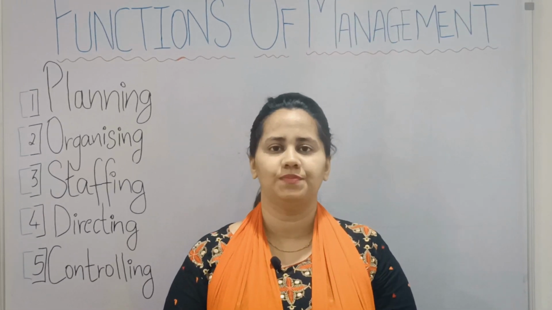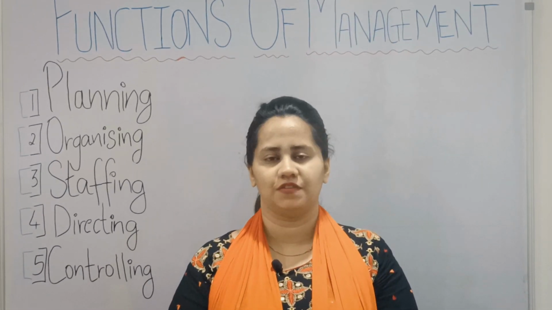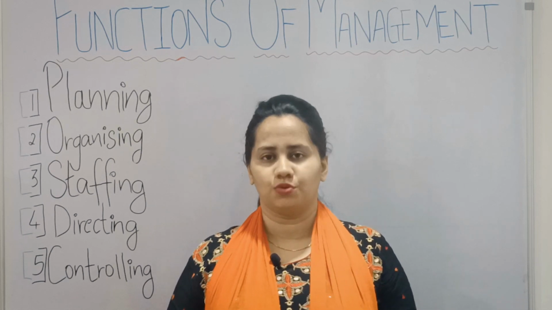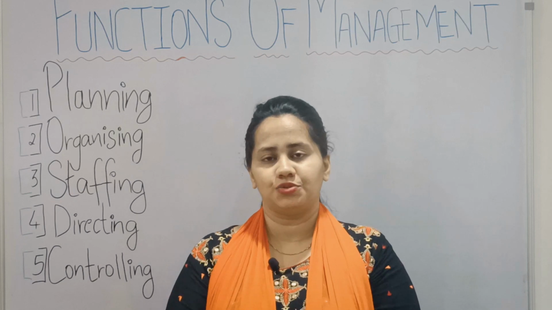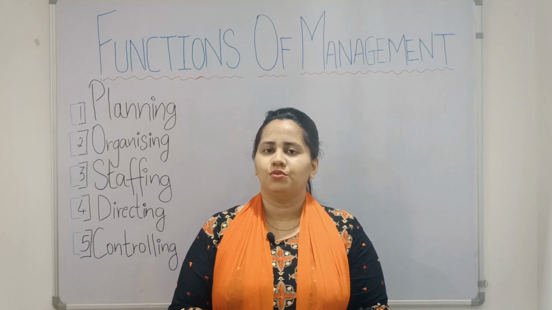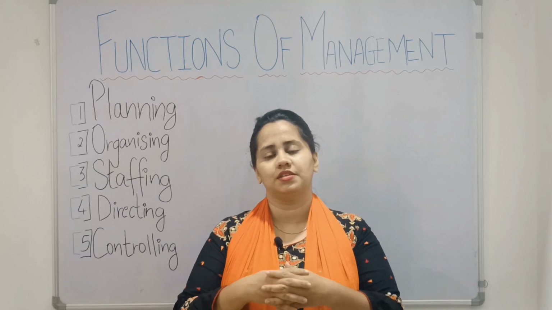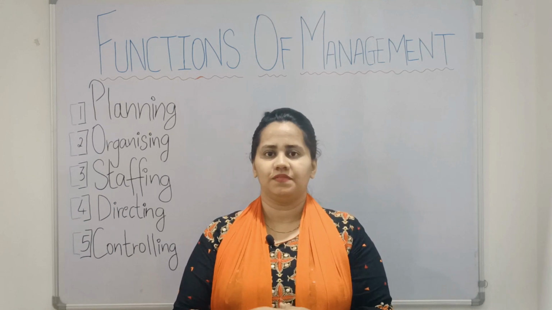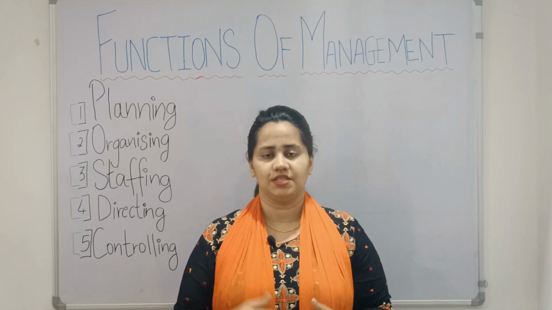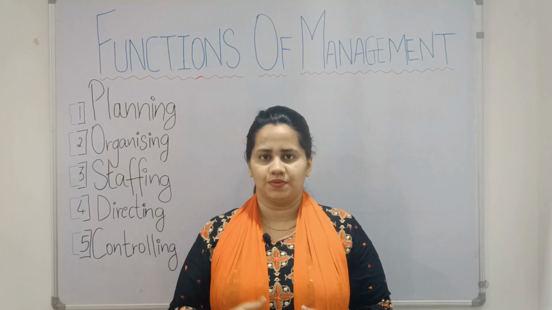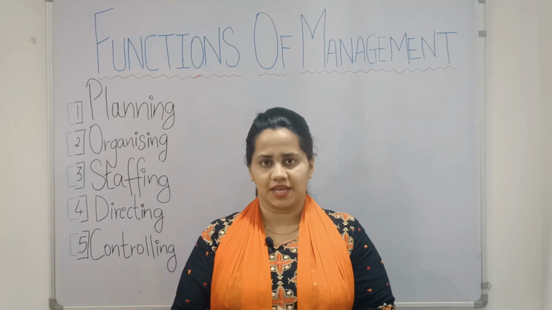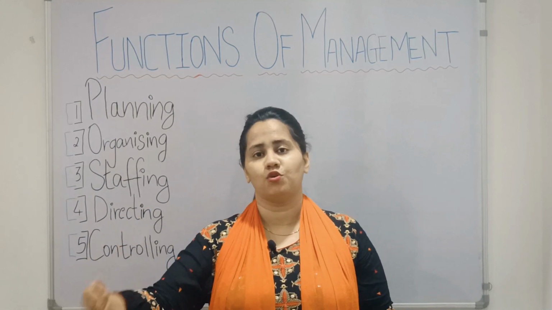Now students, we have to remember that planning is the first function of management, and planning aims to identify what to do and how to do. So it basically tries to find ways through which we can complete our goals and objectives. Now we know that every organization has a certain goal or objective that it strives to achieve. So planning is basically arranging all your resources in such a way that your goals can be accomplished effectively and efficiently. Now planning seeks to bridge the gap between where we are and where we want to reach.